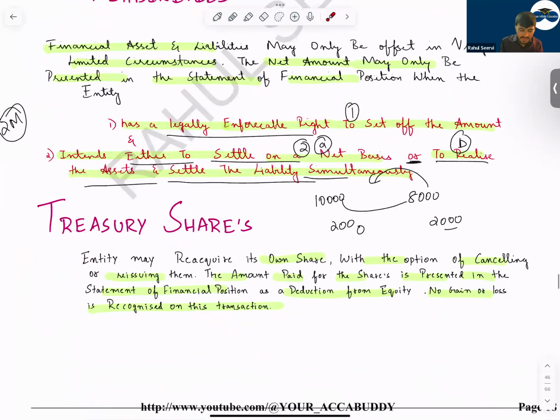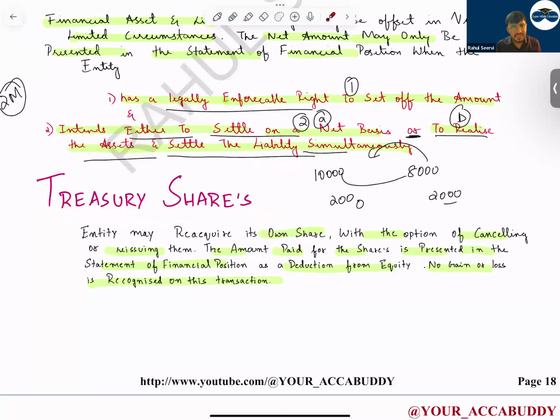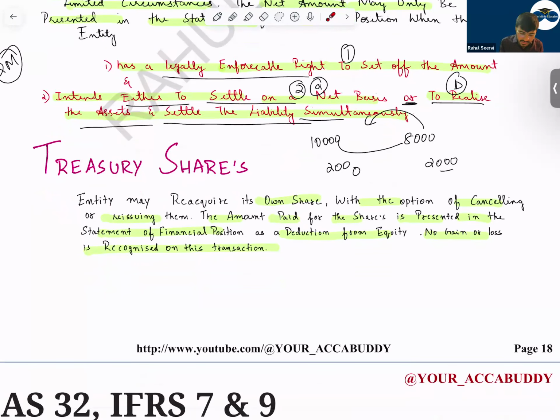The last topic, treasury shares. It can come in your exam. I have not seen it for 1 or 2 marks. Treasury shares means what? An entity may reacquire its own shares. Sometimes the entity will reacquire its shares in the market where the shares are listed. They will repurchase it. When they repurchase it, it is a buyback. Yes, you can say buyback.